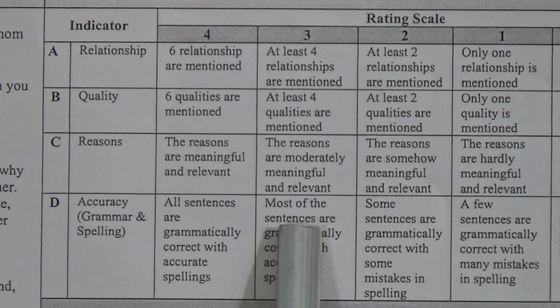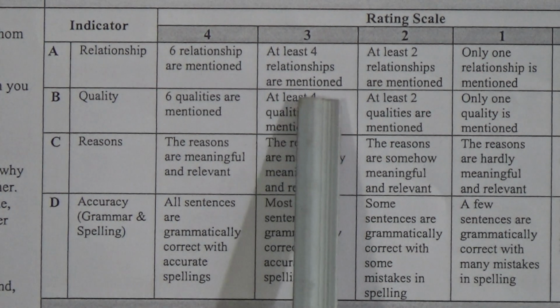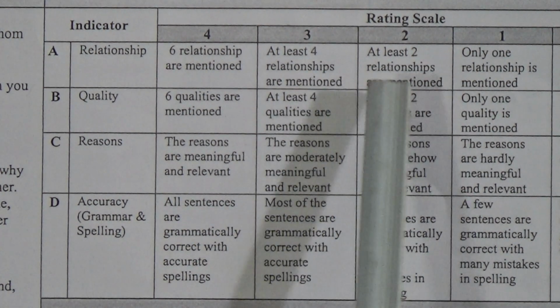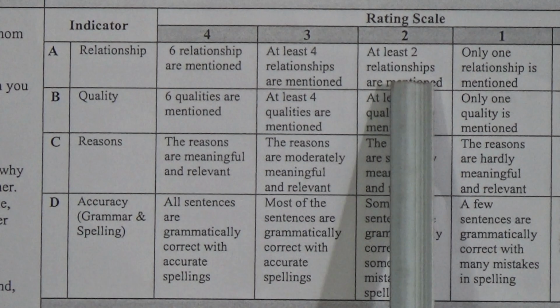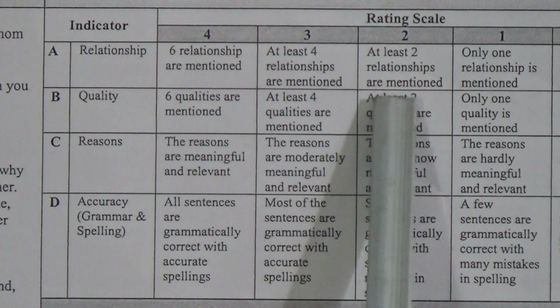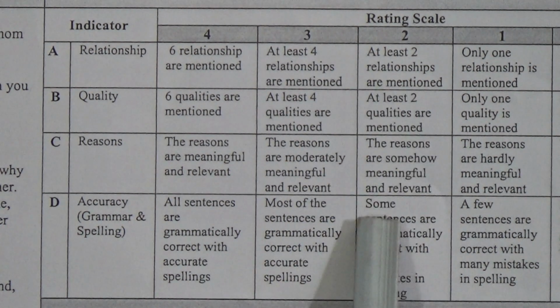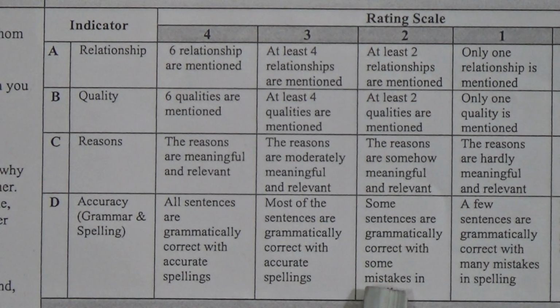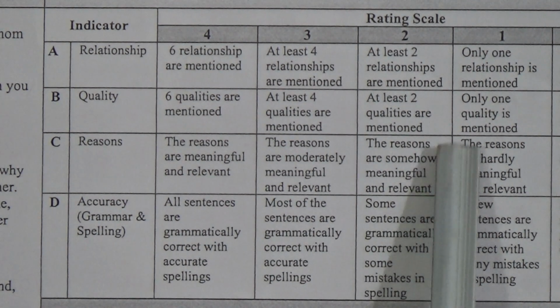Then look, if you don't mention 6 relationships but 4 relationships, or if you mention 4 qualities instead of 6, and the reasons are moderately meaningful and the sentences are not grammatically correct but mostly correct, then you'll get 3 points. Then if the condition of your writing is worse than that, like you mentioned 2 relationships, 2 qualities and few reasons and many mistakes with grammar, then you get rated 2 points.